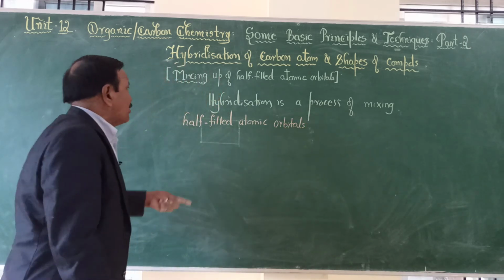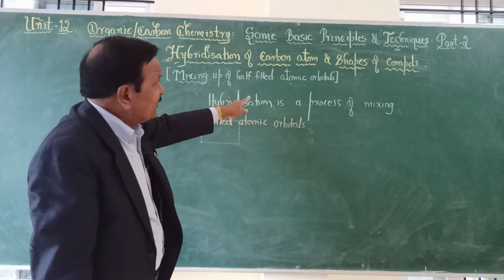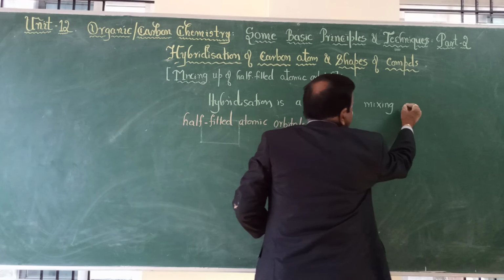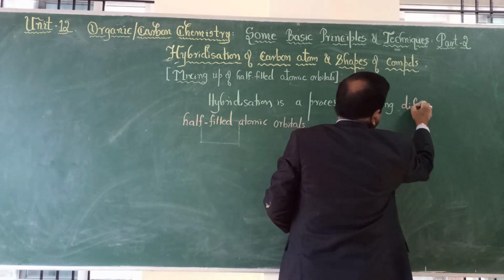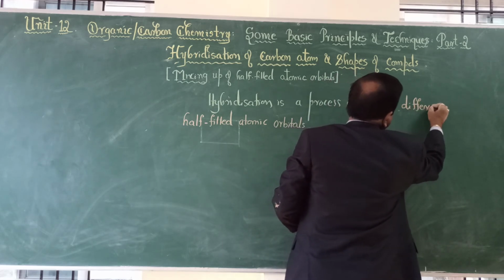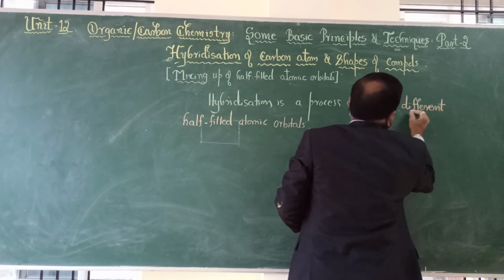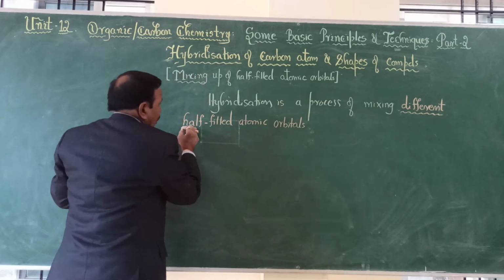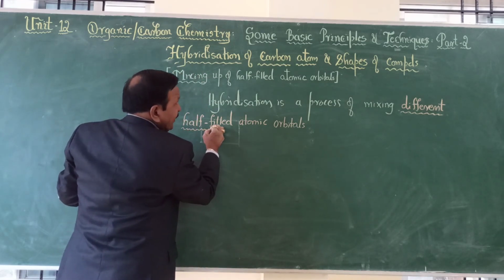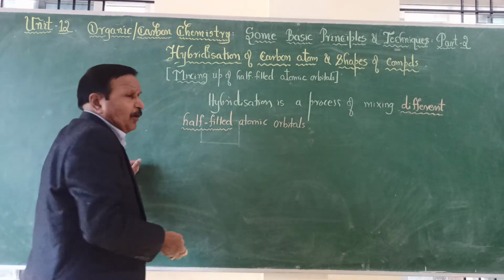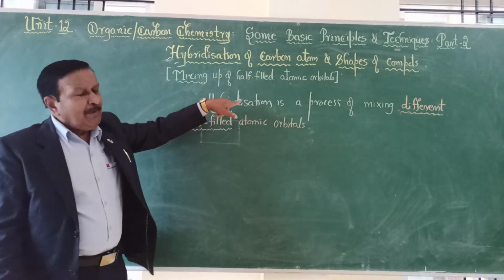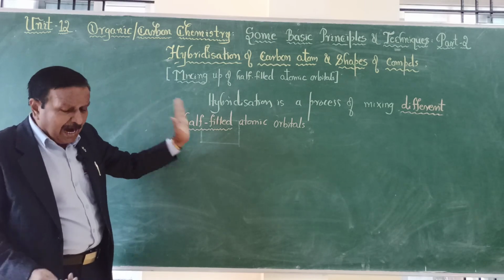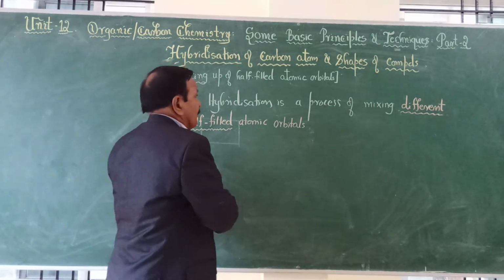And one more important point is hybridization is a process of mixing different orbitals. Hybridization is not possible between the same. That is, s and p should be there, or s, p, d should be there. For mixing, we should have different half-filled orbitals.